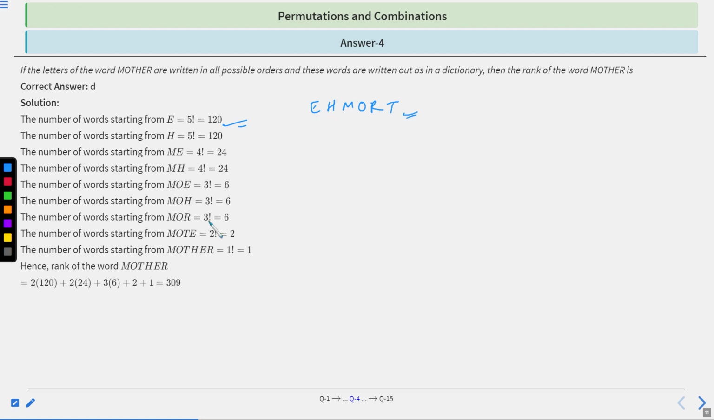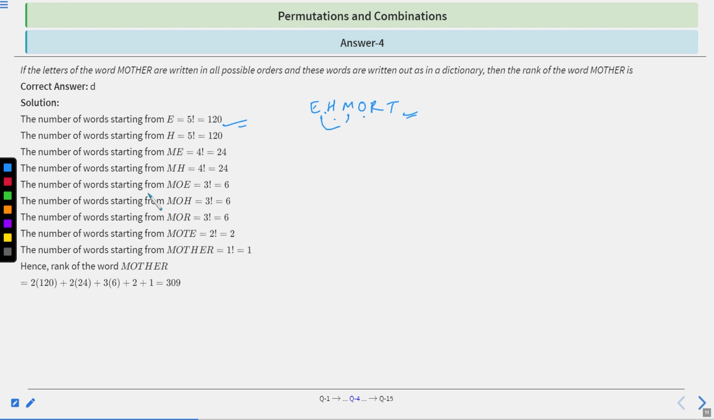This is in alphabetical order. So the number of words starting with E is 5 factorial. Clear? Because 1, 2, 3, 4, 5, which is 120. The number of words starting with H is again 5 factorial, which is 120. The number of words starting with ME is 4 factorial, so it is 24. The number of words starting with MH is again 4 factorial, which is 24.